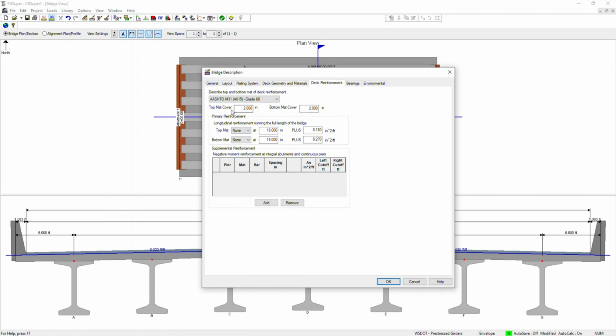So let's say the top mat cover is 2 inch, bottom mat cover 2 inch. You can tweak these values. And primary reinforcement you can choose here. So you have two options.